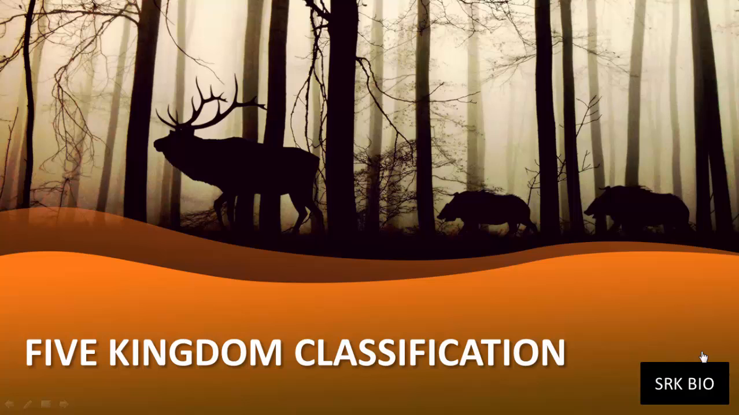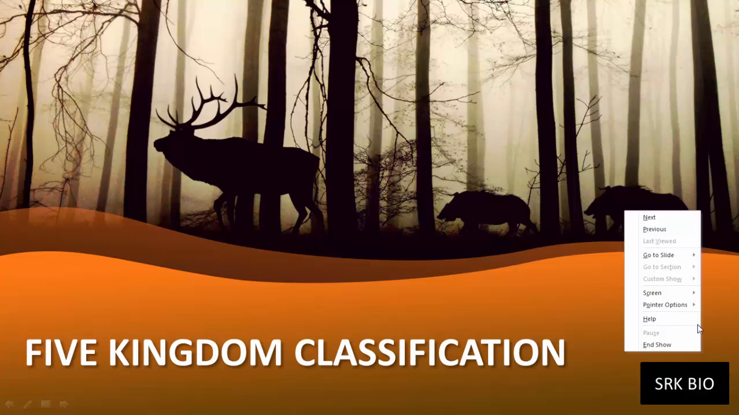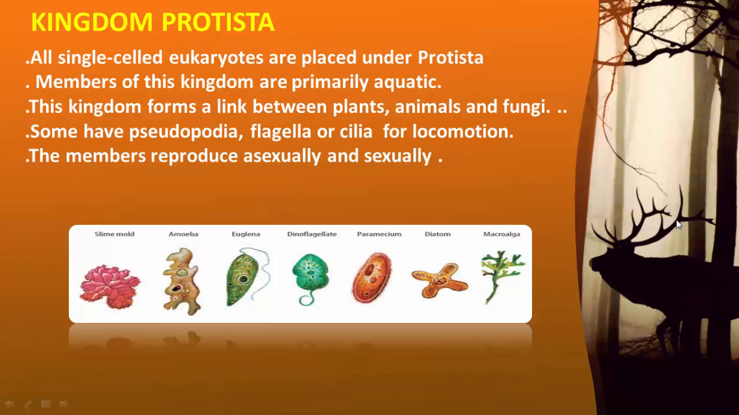Continuing the same five kingdom system of classification, in this video I am going to highlight the characters of kingdom Protista and the characters of kingdom Mycota. Which organisms are included in the Protista, what is their nature, how they reproduce, and which structures are meant for their locomotion.